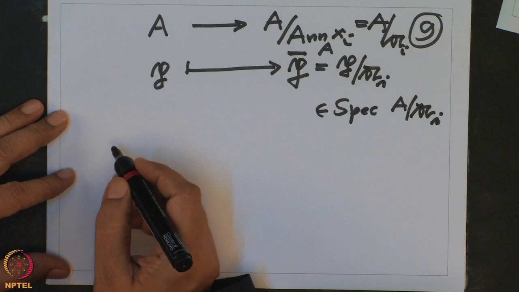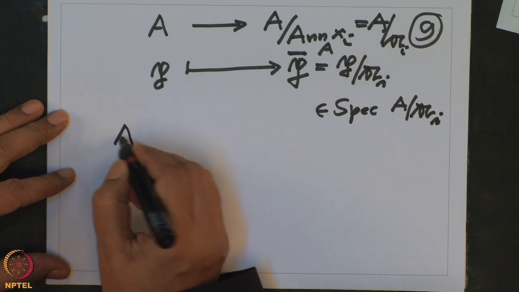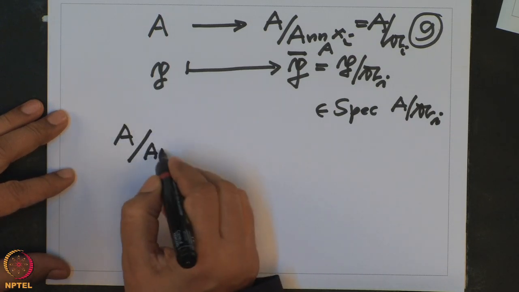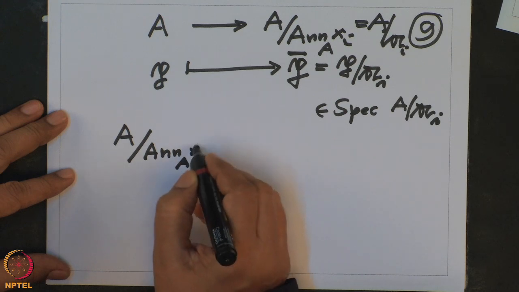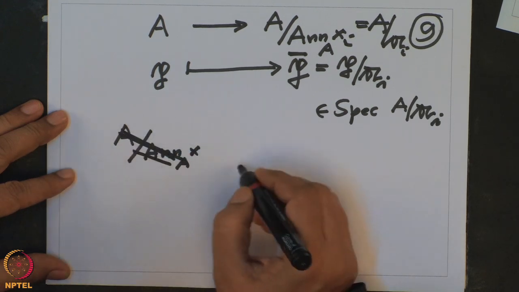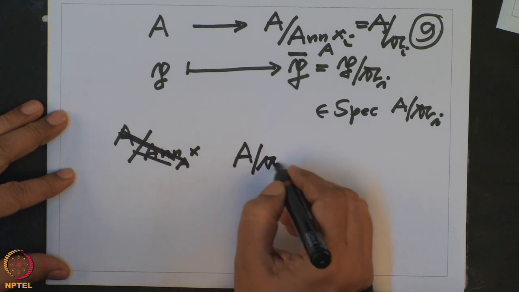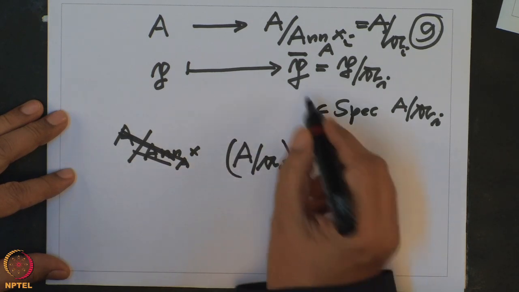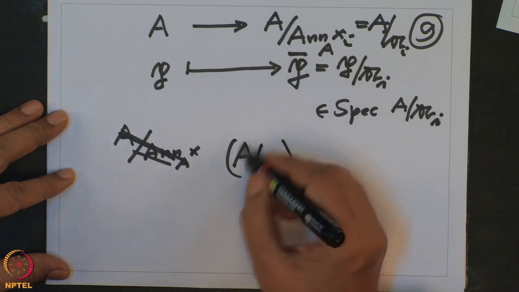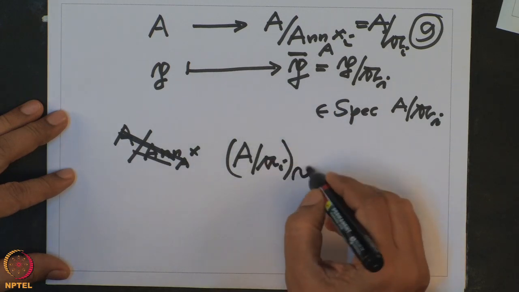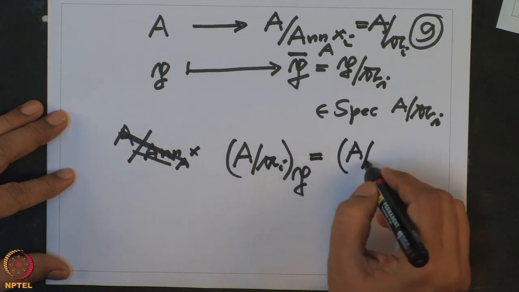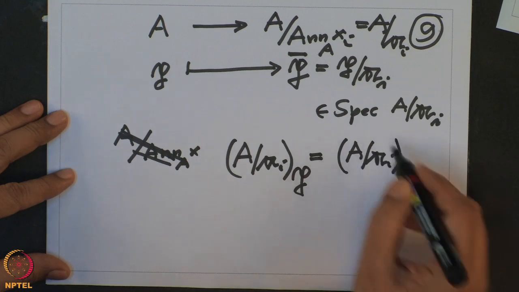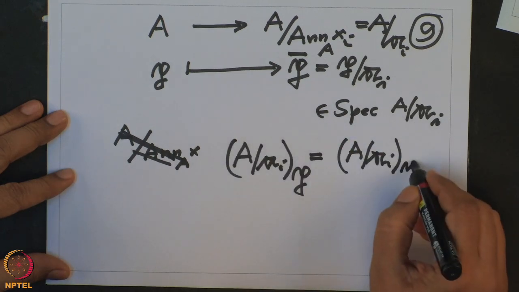All right, and what is now A mod the annihilator of A xi? So why do I write so much? Look at A modulo Ai and then localize at this. Think of this as the A module and localize at P. That is the same thing as A mod Ai, this ring, localized at P bar.